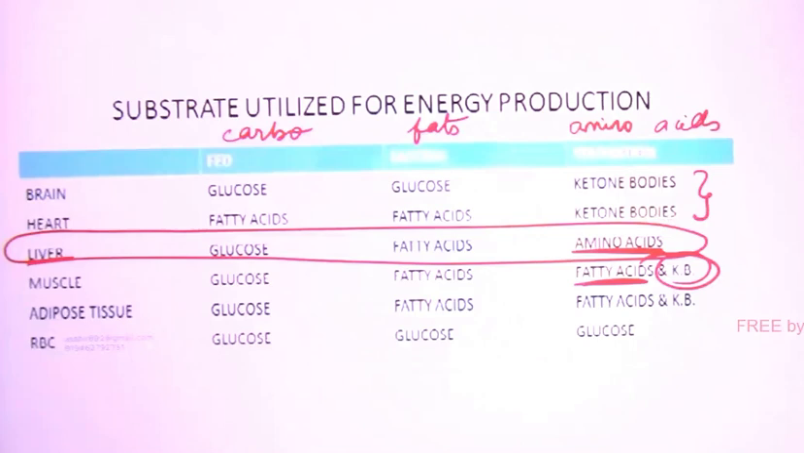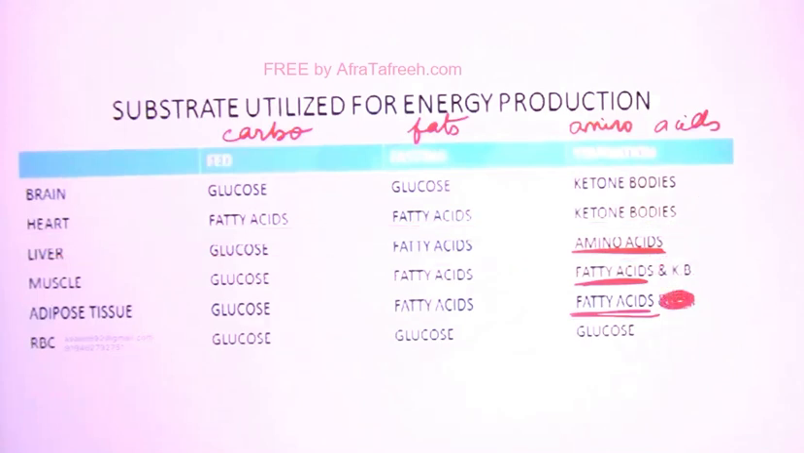Okay. The next is adipose tissue. Adipose tissue will be using fatty acids. They have fats, they'll be using fatty acids. And I've written ketone body, but I am cutting this ketone body for adipose tissue. I'm cutting it in front of you because some books write that adipose tissue will be using ketone body, but no, this is wrong. Adipose tissue will not be using ketone body, right?